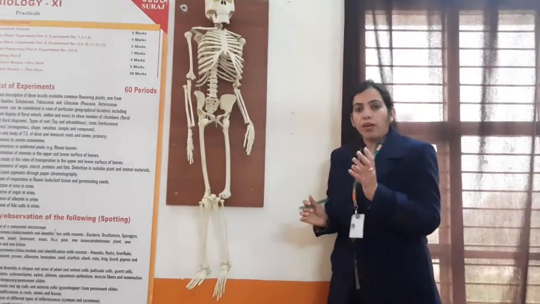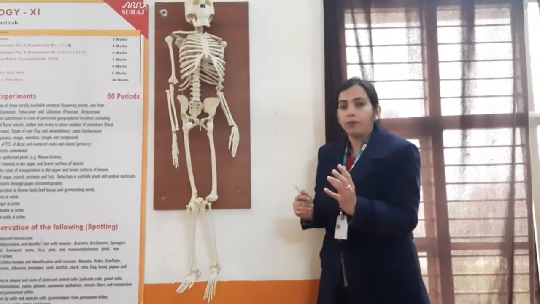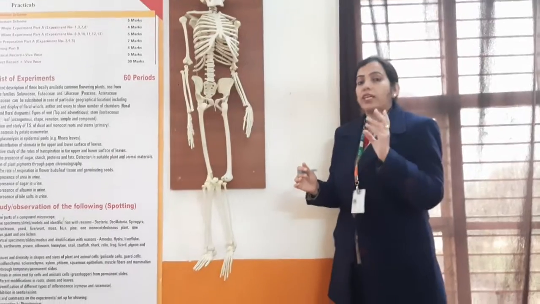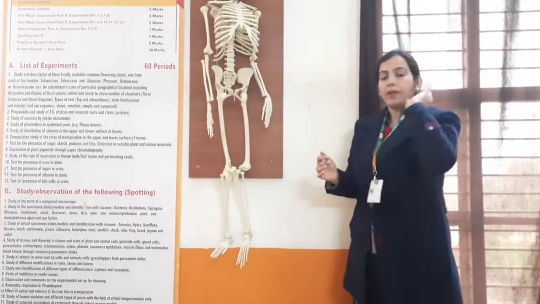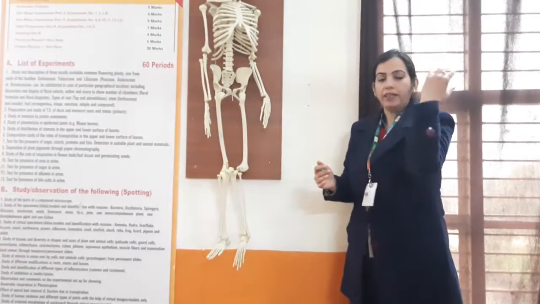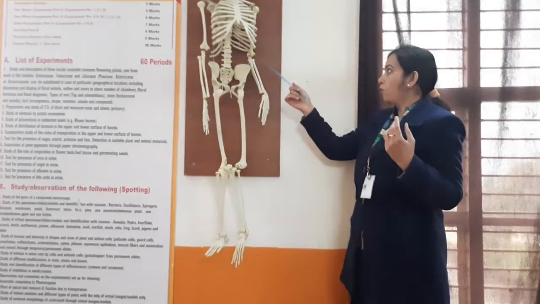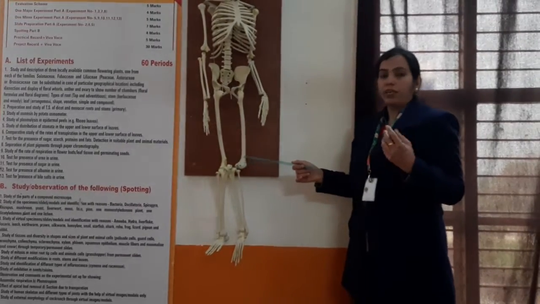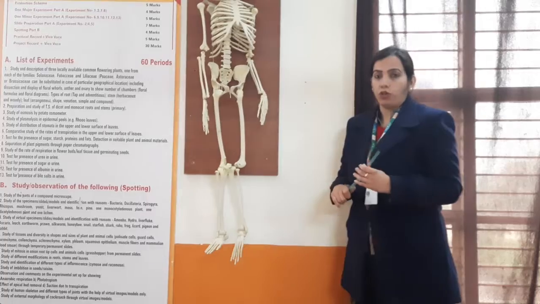It means the joint which moves only in one plane. The movement takes place only in one plane. For example, up and down, backward and forward, like this elbow. So the elbow joint, finger joint and the knee joint are the main examples of hinge joint.